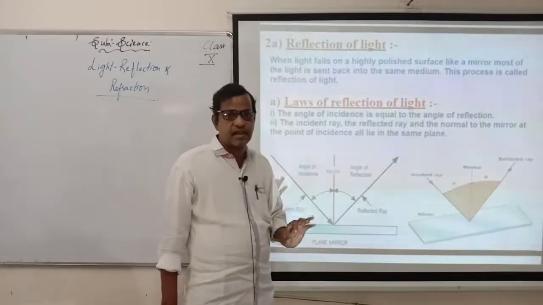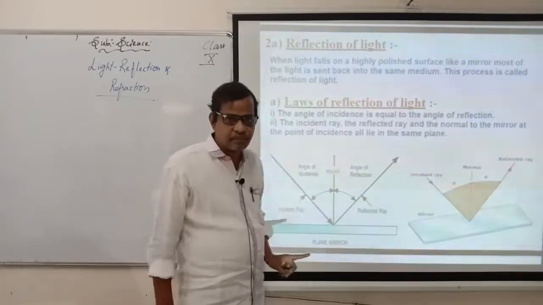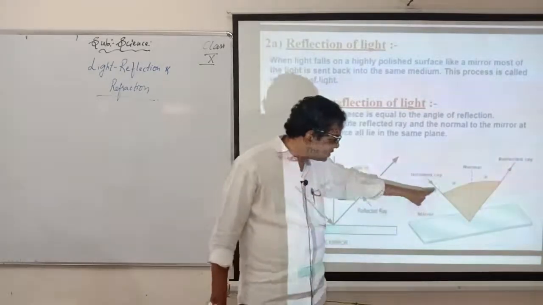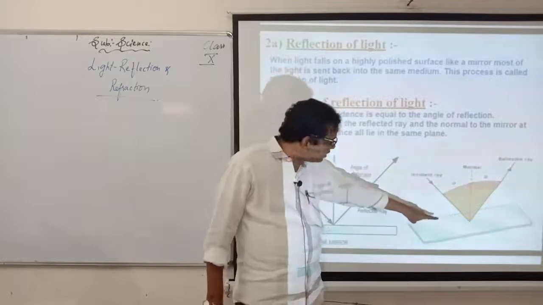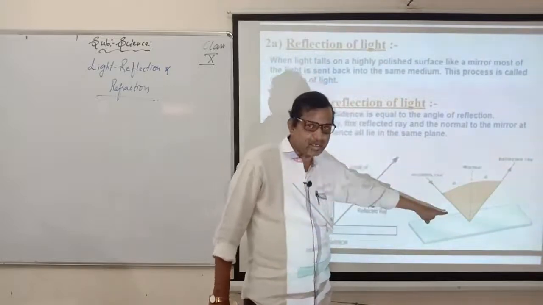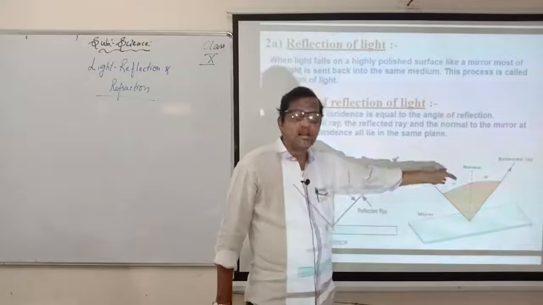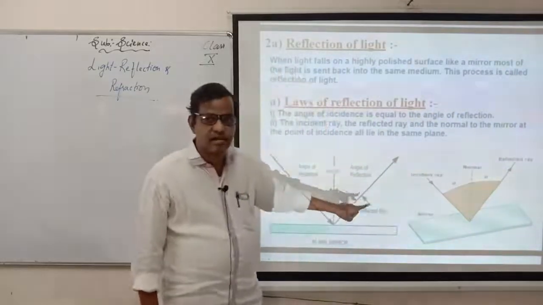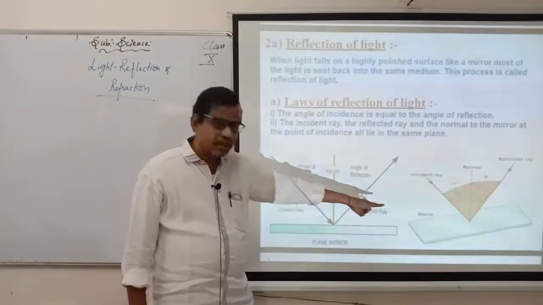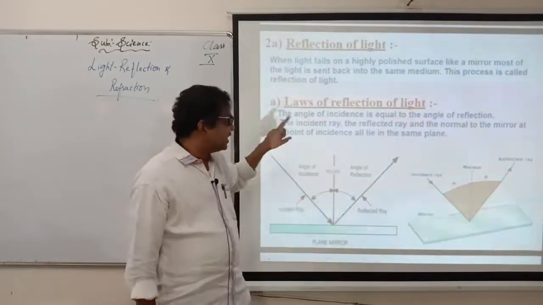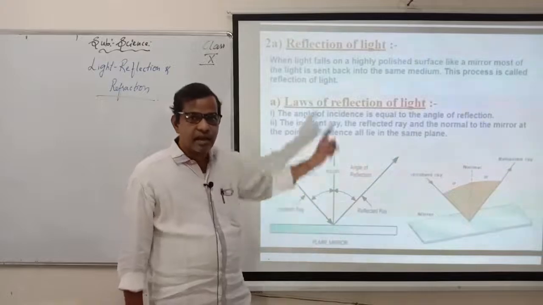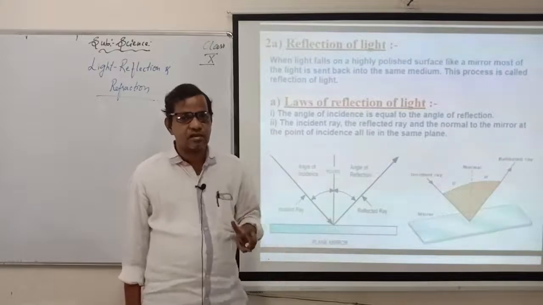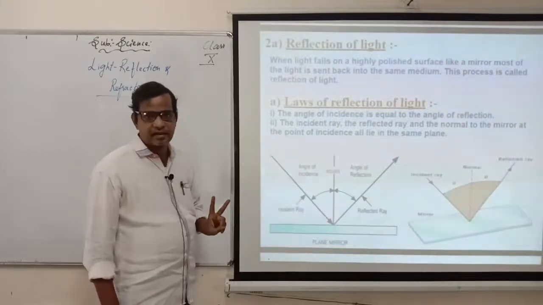Means if you take a glass of square shape, and you pass a ray into the glass, the incident ray, the reflected ray, and the normal line which you draw, they all lie in the same plane only. Same plane in the sense it may be a mirror, whatever it is. They will always be in the same plane only. These are the two laws of reflection of light. This you should understand.